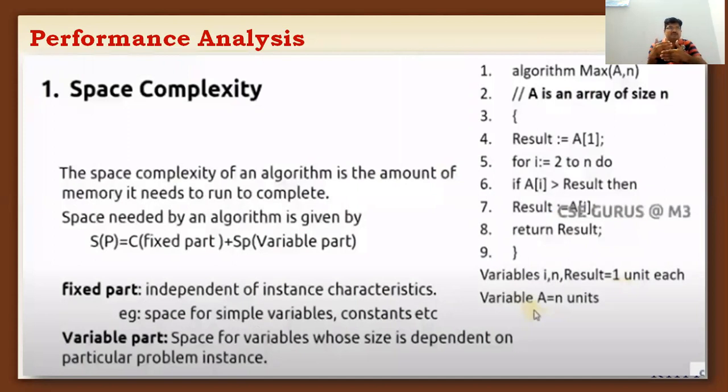The value of 5 may be 0, 2, 3, 4 or n. So based on the value of I only, we can conclude how much memory or space is required for storing the array of I. That is called the variable part. The memory space for allocating A of I is purely variable part. It may vary from 0 to n. Whereas the memory required for storing int A is equal to 10 is a fixed part. So A is equal to 10 is the fixed part, and array of I, A of I, is the variable part.